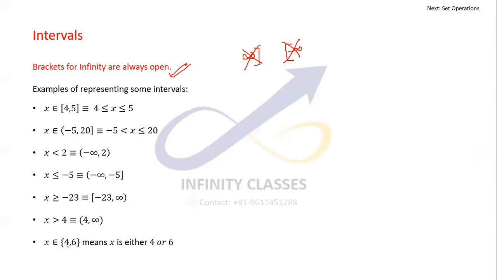x belonging to 4 comma 6 means that x can take only two values, either 4 or 6, and nothing else. It does not mean all the values between 4 and 6. It means either 4 or 6. x cannot even take the value of 5 or 4.5 or 4.2 or 6.2 or 5.6. Nothing else is possible. x can take only the value 4 or 6.